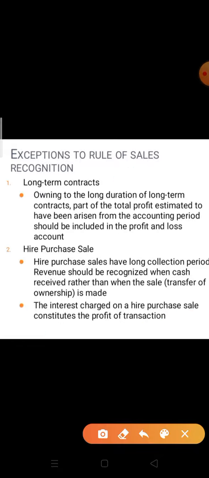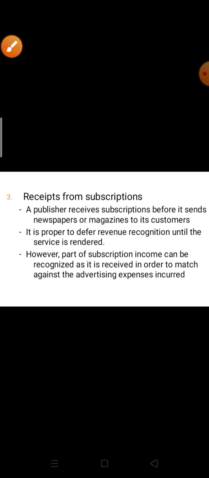Hire purchase sale. Hire purchase sales have a long collection period. Revenue should be recognized when cash is received rather than when the sale is made. And the interest charged on hire purchase sale constitutes the profit of the transaction.